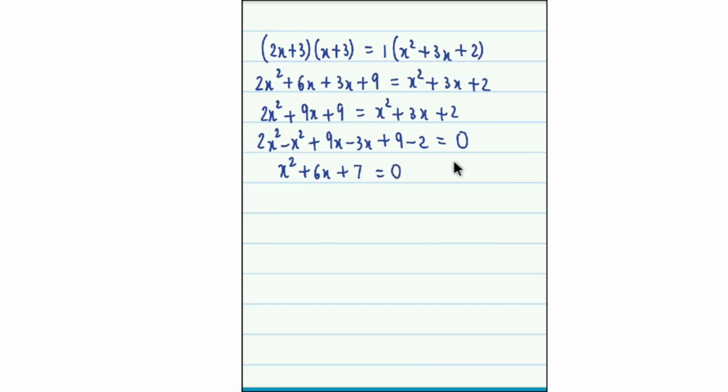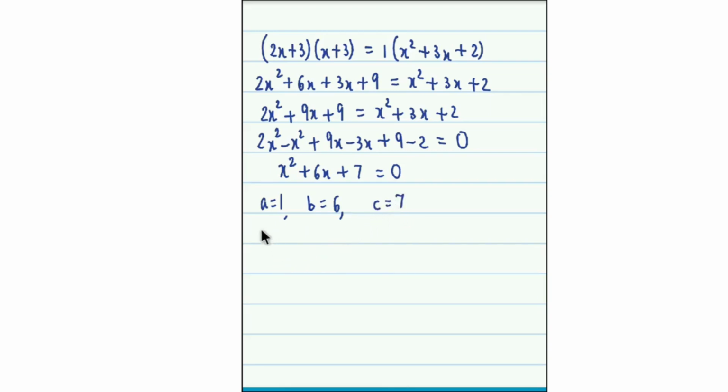Now we could factorize 7 as, the factors would be 7 and 1. No, but this doesn't work here. Okay, so we can't factorize, we can't split the middle term over here. So what we have to do is use the formula method. If we compare with ax square plus bx plus c equal to 0, we obtain a as 1, the value for b as 6, the value for c as 7.